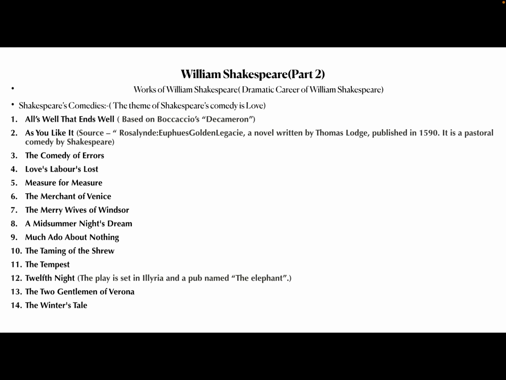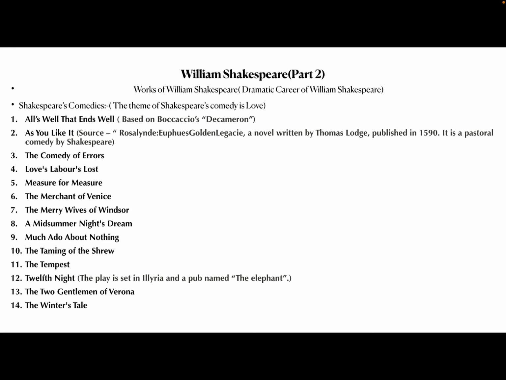Then we have Comedy of Errors, Love's Labour's Lost, Measure for Measure, The Merchant of Venice, The Merry Wives of Windsor, A Midsummer Night's Dream, Much Ado About Nothing, The Taming of the Shrew, The Tempest, Twelfth Night. And remember it: Twelfth Night is set in Illyria and a pub named the Elephant. That question is asked in many examinations.